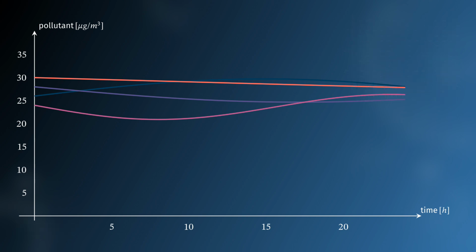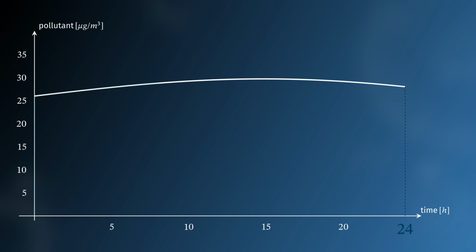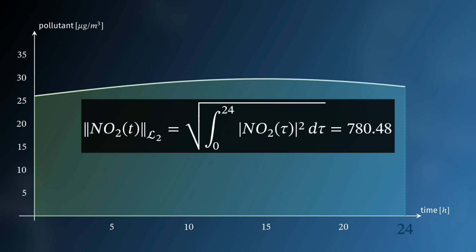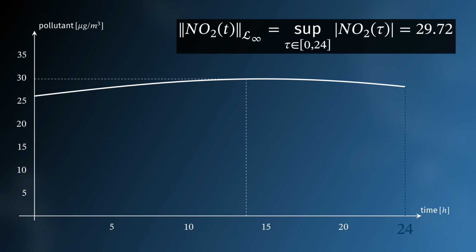Now, to measure the size of a signal, we can fix a time interval, for example 24 hours, and then we measure the area below it. This is called the one norm. But, as done before, we could also take the square root of the squared value and we have the two norm, or we can just take the maximum of the absolute value, that is the infinity norm.